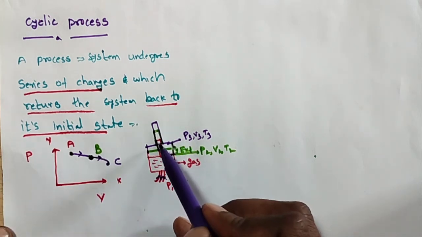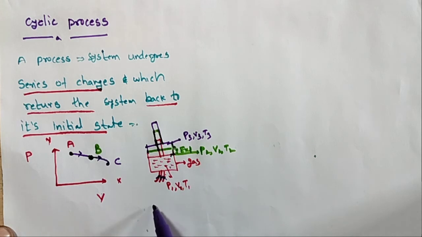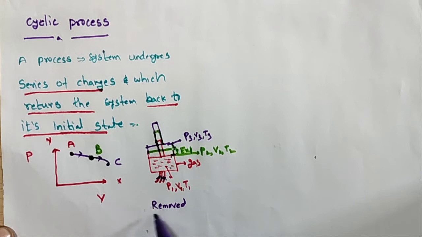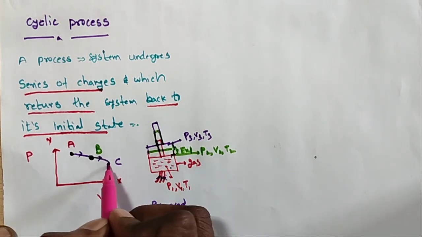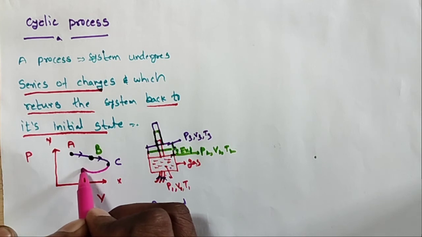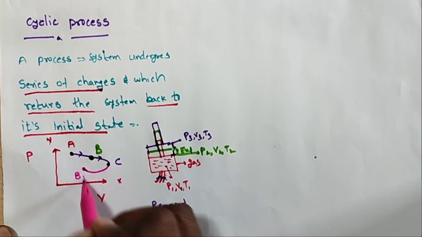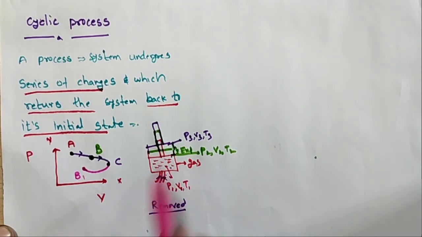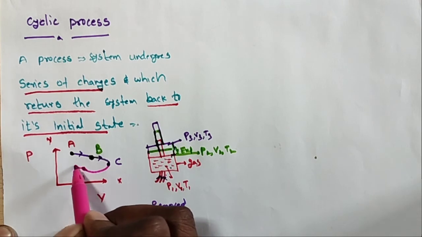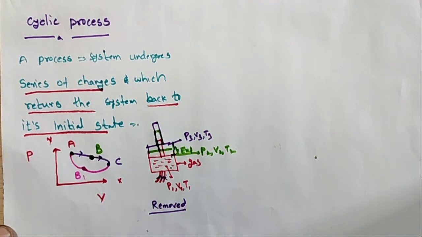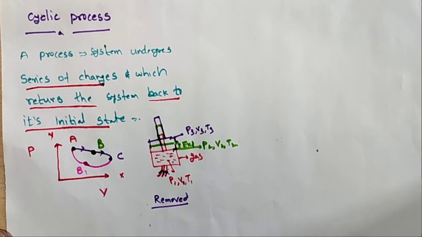Now the same amount of heat is removed. What happens in the next case? The same amount of heat is removed, so it goes to another position, B dash, and as some more heat is removed, it comes back to the original position A. So what is your observation in this graph?